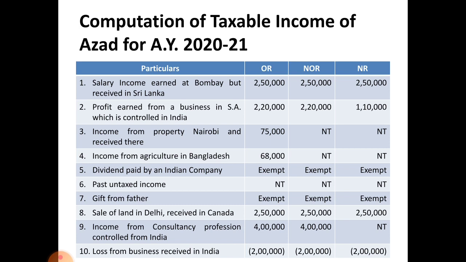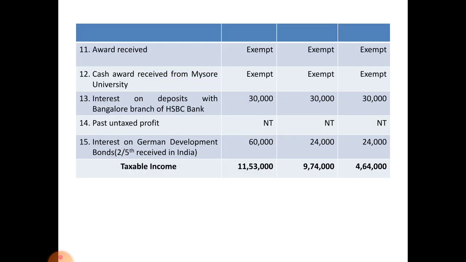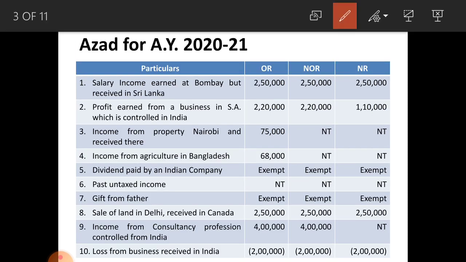In short, you can write, no need to write the full sentence. If that is difficult for you, you can write the whole sentence. And here you have to write the amount in the amounts column. If that amount is not taxable, you have to write it as nil, that is not taxable, and if that amount is exempted from tax, you have to write exempt. Go through all these items, and see gift from father, that is the 7th one and the 5th one.